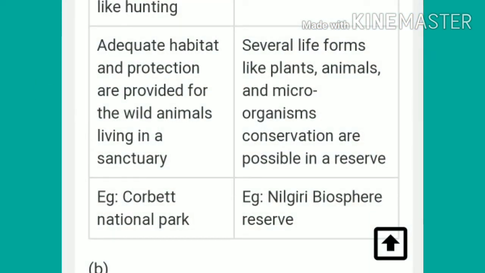Second difference: adequate habitat and protection are provided for the wild animals living in a sanctuary, whereas conservation of several life forms like plants, animals and microorganisms is possible in biosphere reserves. Example: Corbett National Park is an example of a sanctuary. Also, an example of a biosphere reserve is the Nilgiri Biosphere Reserve.